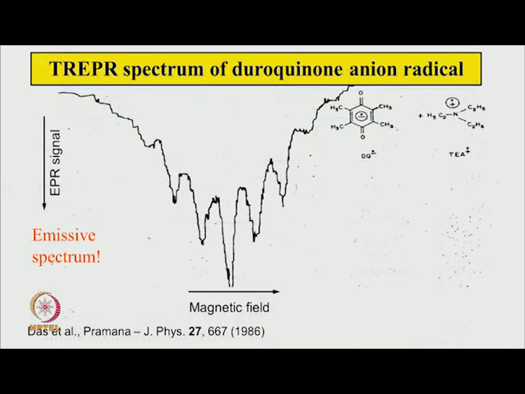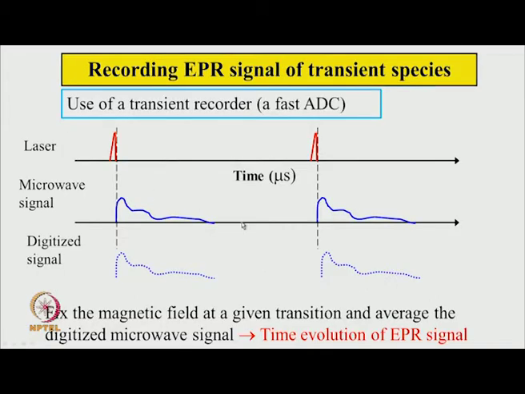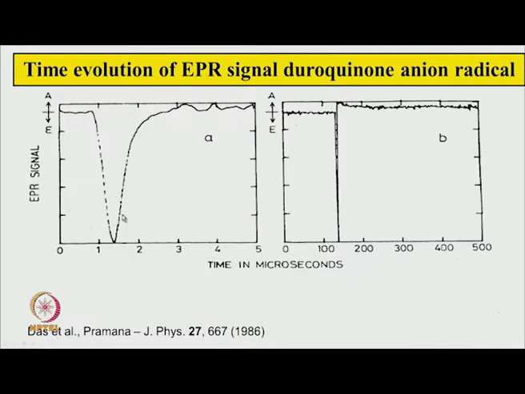We can do another experiment: instead of getting the spectrum as a function of magnetic field, we can hold the magnetic field at any place we like and then see the microwave signal as a function of time, and average the whole thing by using a very fast transient analog to digital converter. The transient digitizer will capture the signal in digits at a sampling rate given by the user. These various digital values are added to generate the average value of the signal by adding several of these transients. So, here is an example.